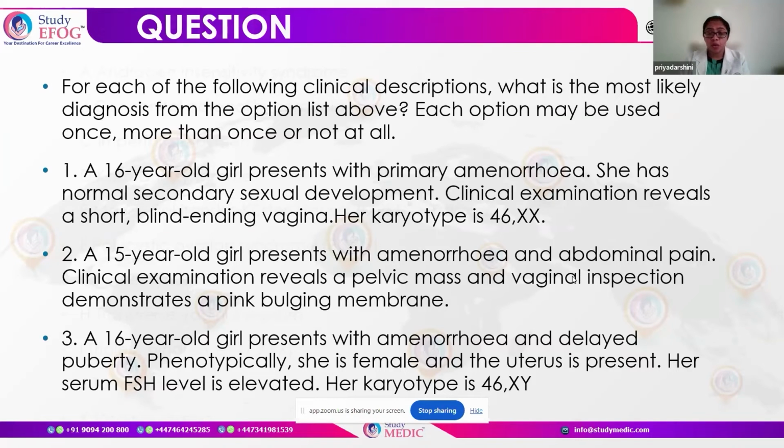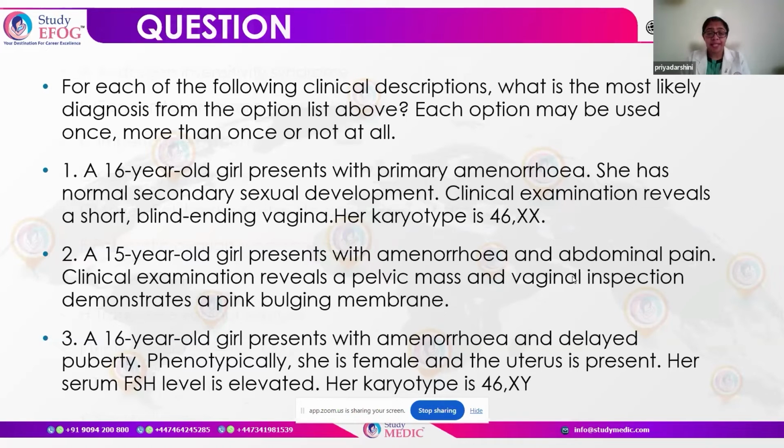We have a 16-year-old girl who's presenting to us with primary amenorrhea. The secondary sexual characters are normally formed, and clinically there is a short, blind-ending vagina. Karyotype is XX. Looking at this description, the most appropriate answer is going to be MRKH syndrome. Next, we have a 15-year-old girl who's presenting with amenorrhea and abdominal pain. Clinically, there is a pelvic mass, and on vaginal inspection, there's a pink bulging membrane. So this most likely is presenting to us with an obstruction. So, an imperforate hymen can be appropriate in this.